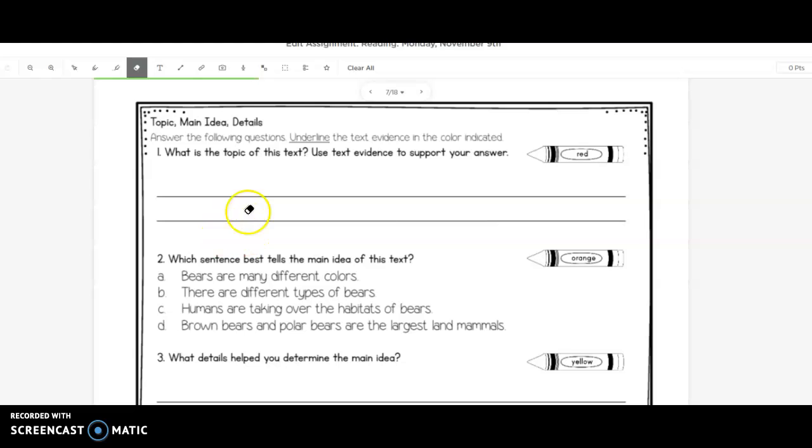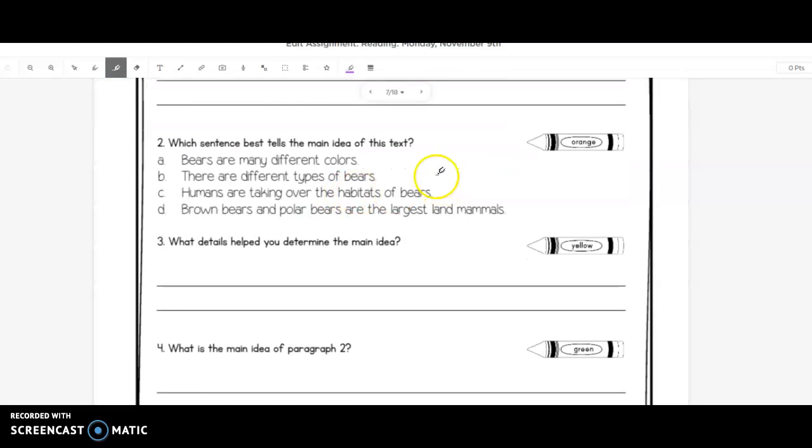Now we've already talked about the main topic and what the topic of this story is, so I want you to answer in a complete sentence what the topic of the story is. Our second question is, which sentence best tells the main idea of the text? Remember, when we are looking for the main idea, we are looking for what the whole story is about in one complete sentence. Now we know that the topic of the paragraph is bears, so I'm going to first look and see if I see bears in each one. If I don't, then that's probably not the main idea, because the main idea contains the topic.